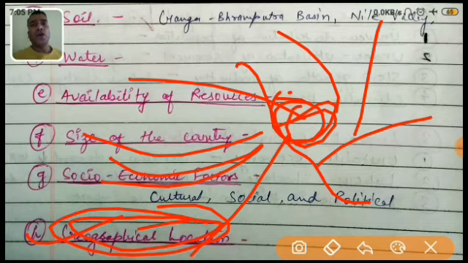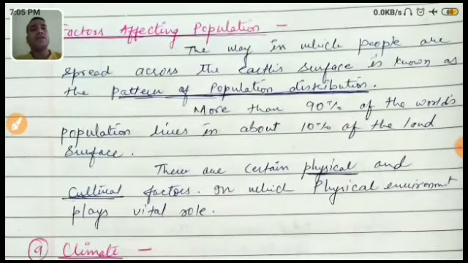Okay, so I hope it is very clear what this chapter is, what these factors affecting the population are. Please do read once again. Only remember the points. It is very easy to learn, it is very easy to remember, and I hope in the exam it is very easy to write.